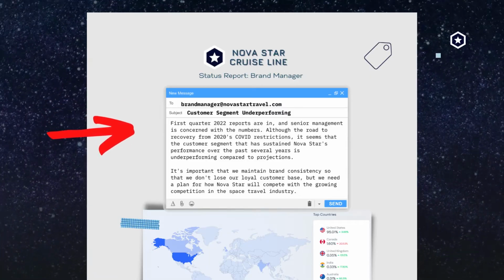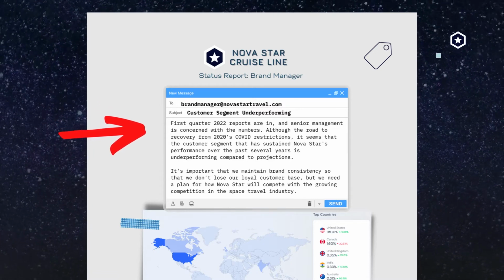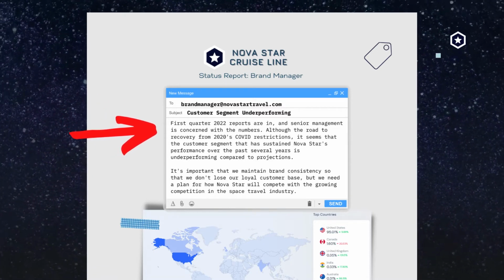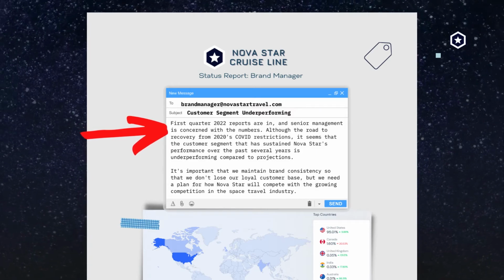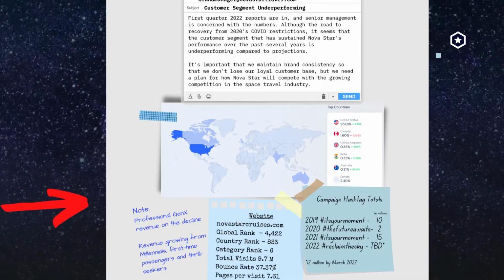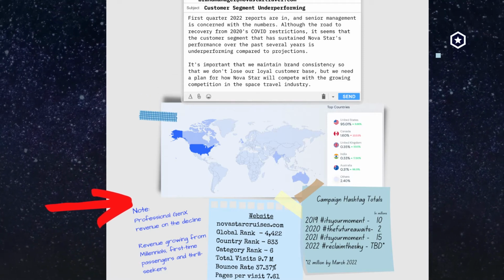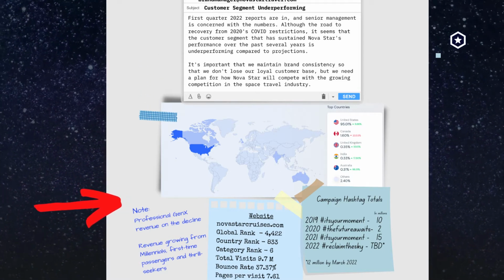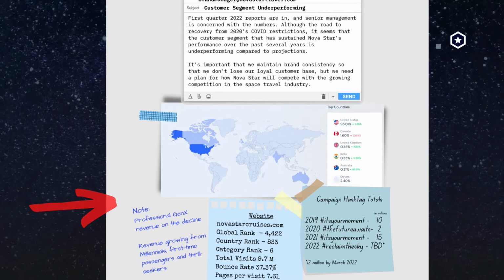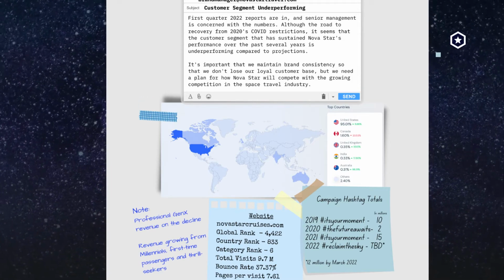On page 2 of your dossier, you will find an inter-office email. This will orient you to the problem for your department. The rest of the page and subsequent pages hold information that has some sort of data or useful information that will help you and your team develop a pitch for a new marketing campaign or strategy.